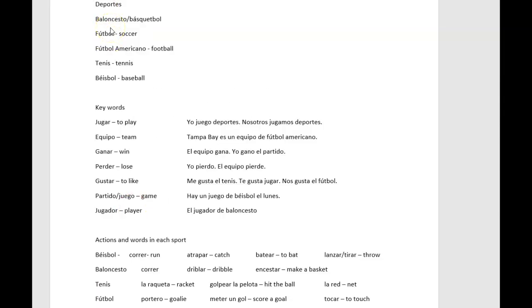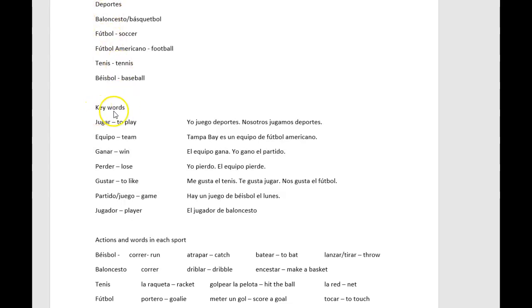Alright, so we'll start with the sports. For basketball, we've got baloncesto, or el basquetbol. Soccer is fútbol, fútbol americano, tennis, and baseball. The good thing about this unit, we've got a lot of cognates, words that look similar in English and Spanish, as you can see here with a lot of these sports.